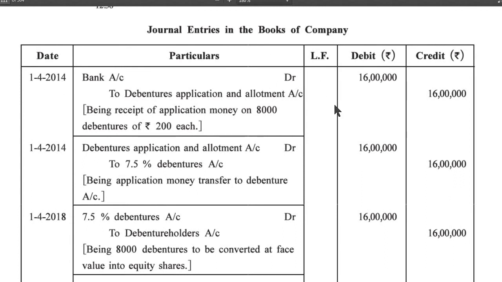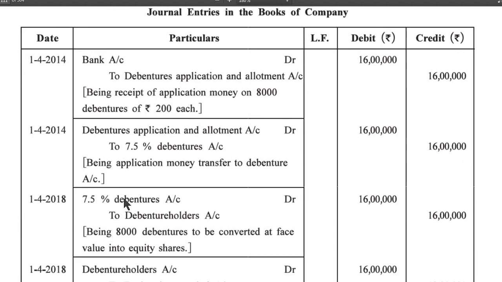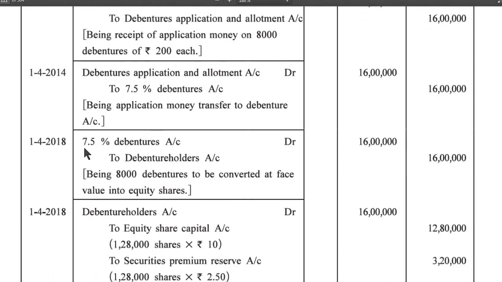1/4/2014, bank account debit 16 lakh to debenture application and allotment account 16 lakh, being receipt of application money on 8,000 debentures of rupees 200 each. 1/4/2014, debenture application and allotment account debit 16 lakh to 7.5% debenture account 16 lakh, being application money transferred to debenture account. 1/4/2018, 7.5% debenture account debit 16 lakh to debenture holder account 16 lakh, being 8,000 debentures to be converted at face value into equity shares.